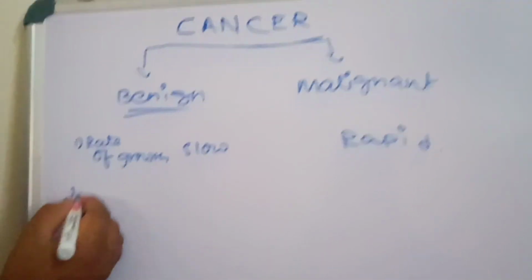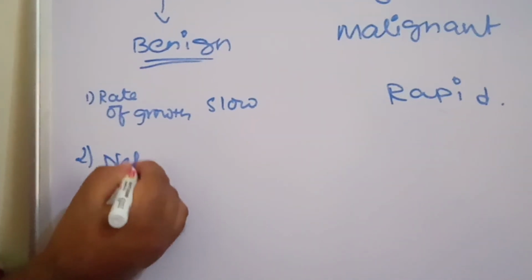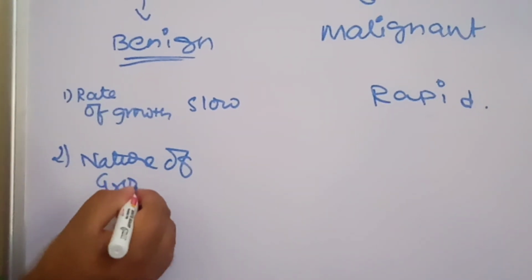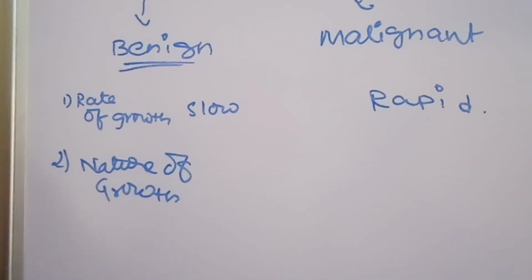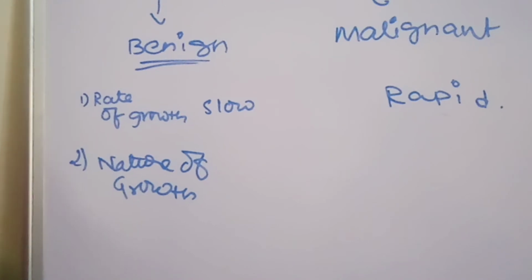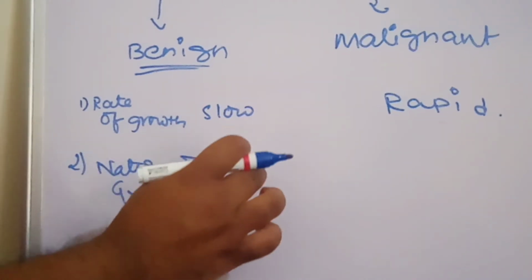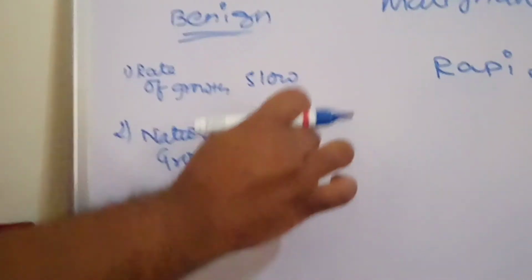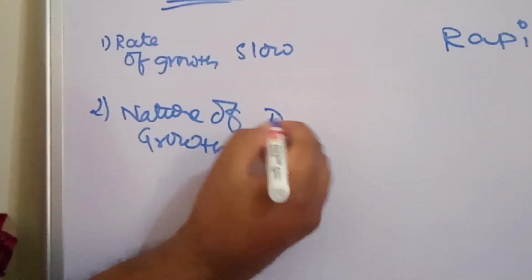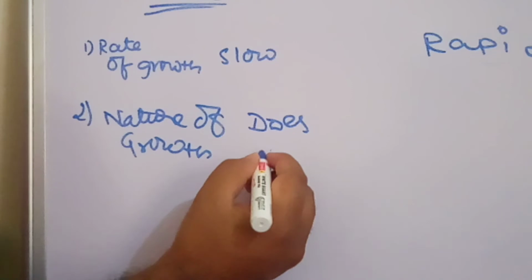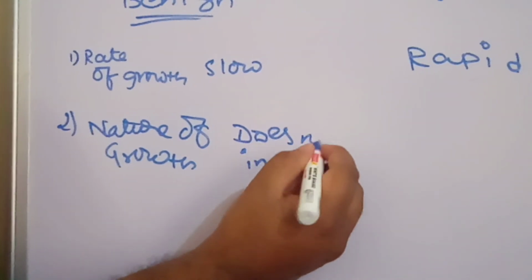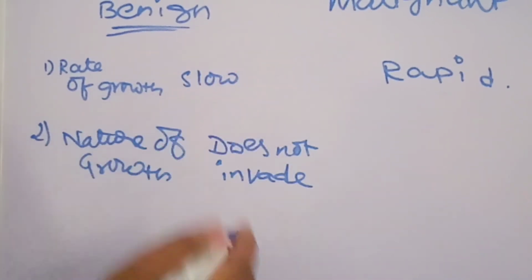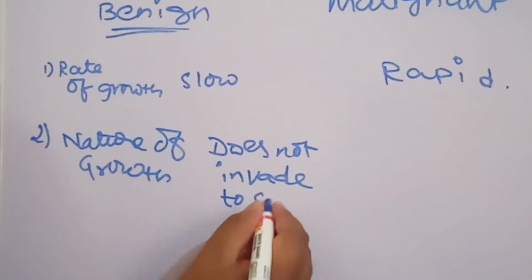The second one is the nature of growth. What nature will they grow in? Benign cells do not invade surrounding tissues, which means they do not spread to surrounding tissues.